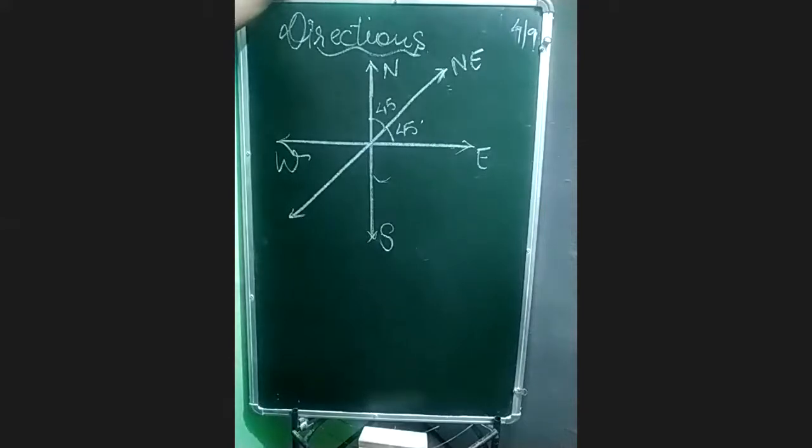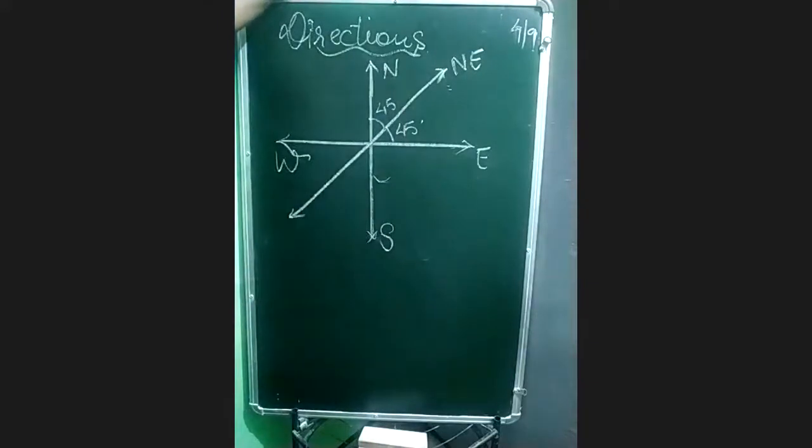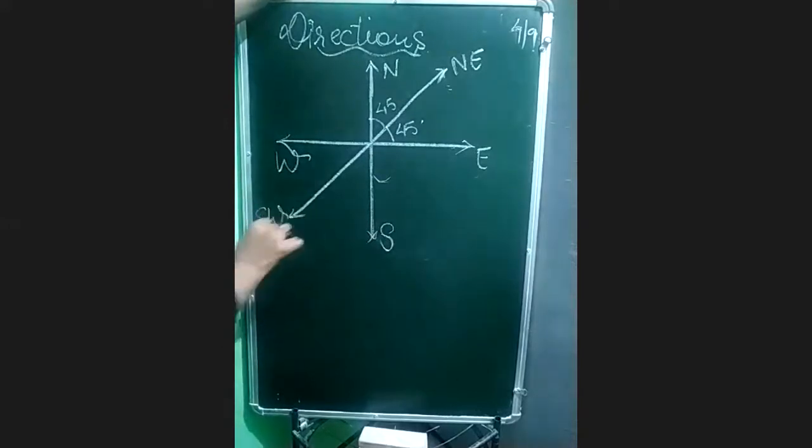So remember, north and east के बीच में जो direction draw किया जाता है, that is called northeast. ठीक है, same thing. If you talk about south and west, we call it southwest. ठीक है, so in between north and east, we call it northeast. Same thing, in between south and west, we call it southwest.